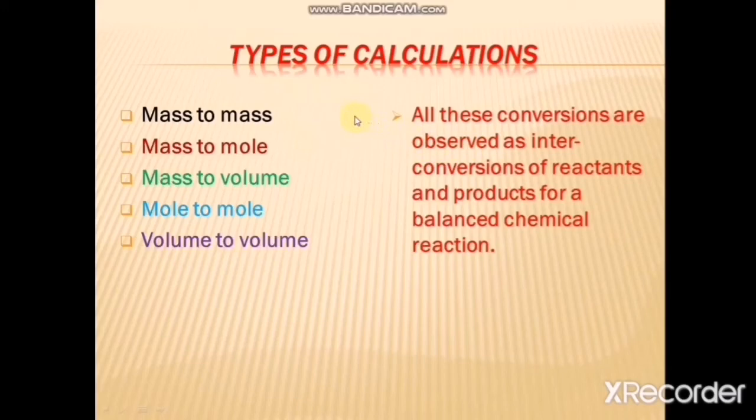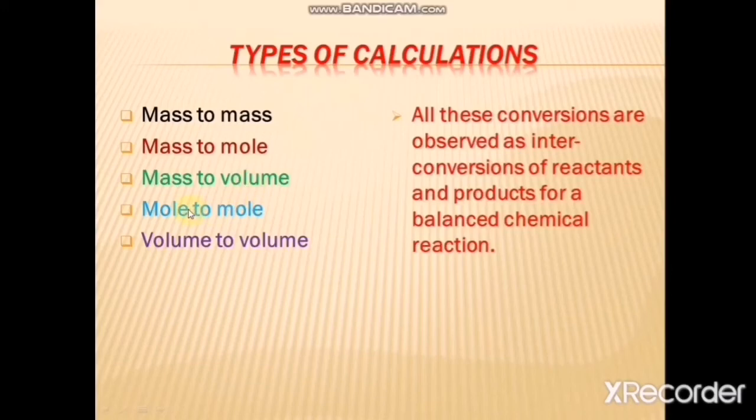For example, if you are given the mass of a specific reactant or the masses of different reactants, you can find the mass of products. Or if you are given the mass of products, you can find the mass of reactants. Similarly, if you are given the mass of the reactant or product, you will be able to calculate moles and volume of the reactants or products.